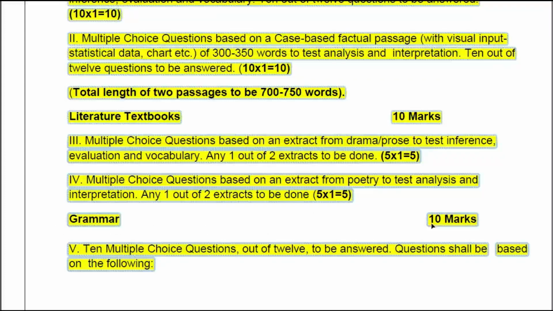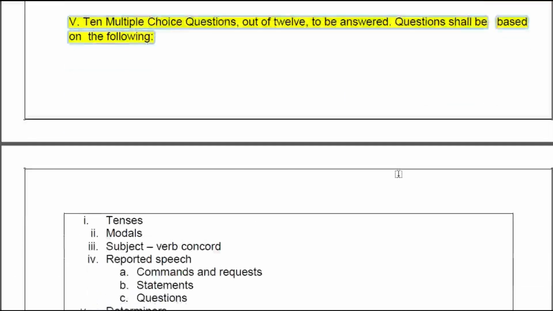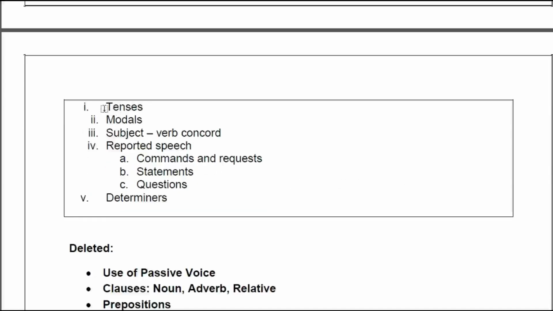Then grammar. Grammar is also given, 10 marks over there. 10 multiple choice questions out of 12 to be answered. Questions shall be based on the following. So here also you see that 12 questions. Out of 12 questions you need to answer 10 multiple choice questions there. So one question, 1 mark. That is the design of that section. So here you are getting the question types: tenses, modals, subject-verb concord, reported speech, commands, statements, questions, and determiners.